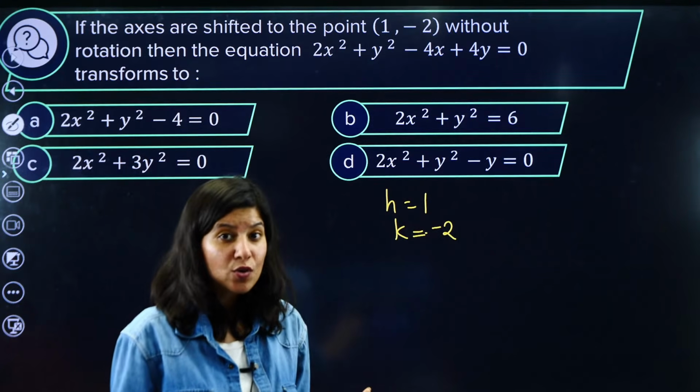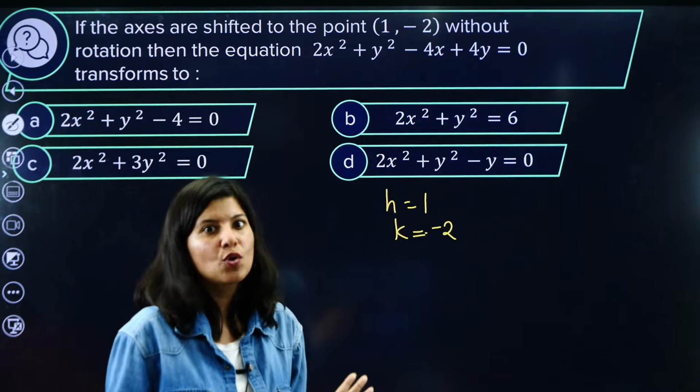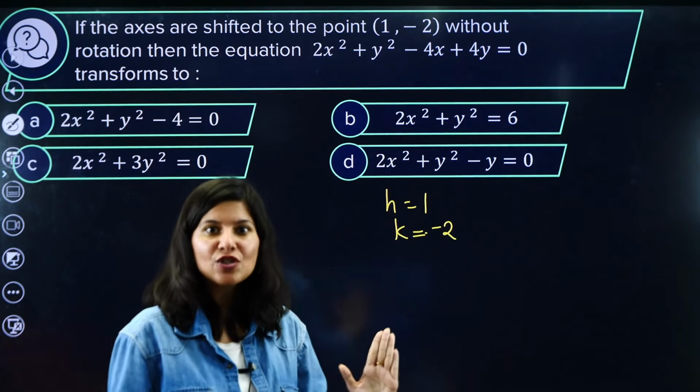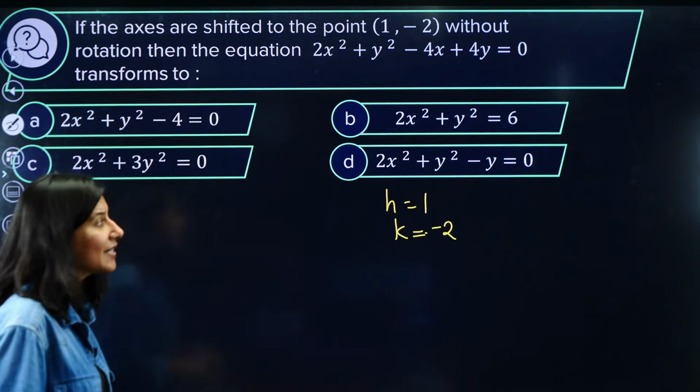One student was also writing transformation of axis. No, we are not doing that. We are not transforming. We are just translating. That is called shifting of origin.